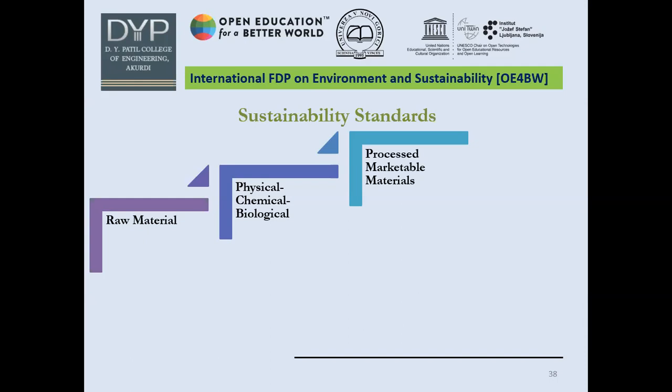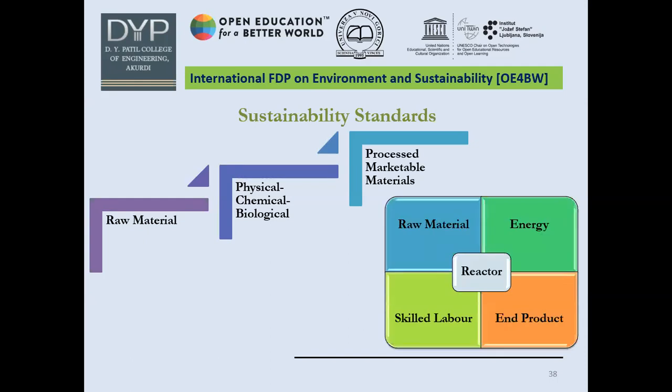As I told you, this is a reactor-centric process, the reactor is at the center, and I have to convert raw material into the end product. So I have to minimize the energy, and for that purpose I need skilled labor. This is the overall scenario and the conclusion for this international FDP on environment and sustainability.